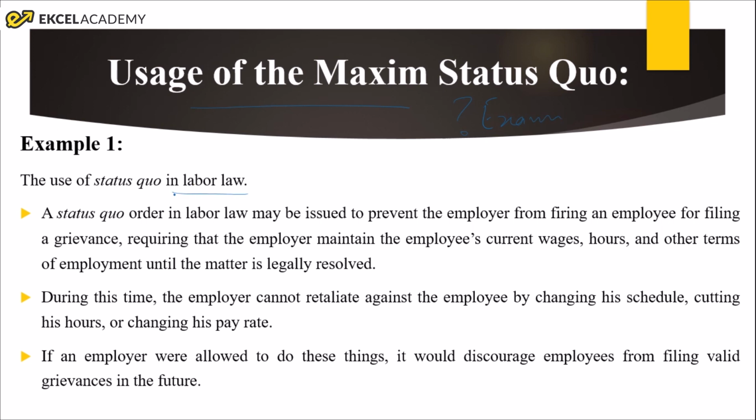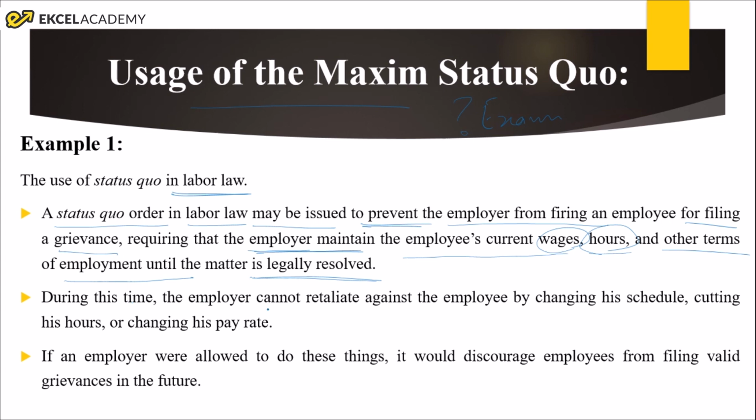Let's consider labor law. A status quo order in labor law may be issued to prevent the employer from firing an employee for filing a grievance, requiring that the employer should maintain the employee's current wages, hours of work and other terms and conditions of employment until the matter is legally resolved.